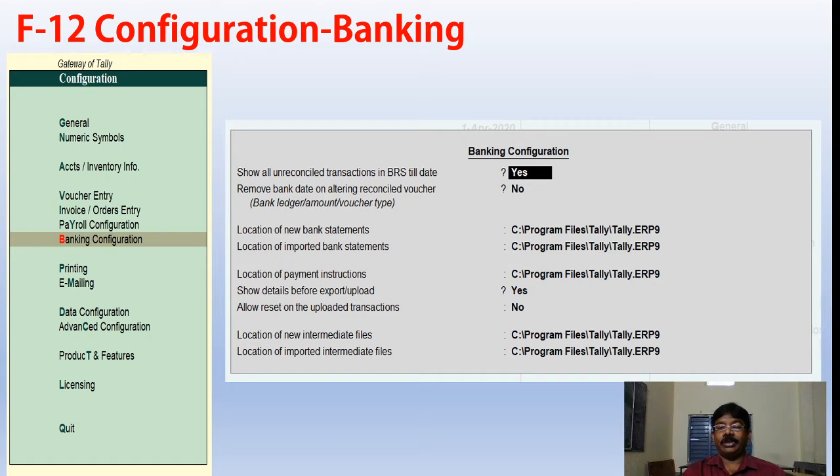And allow reset on uploaded transactions, and location of the imported intermediate files. That's it. These are the locations where we can see all the bank related transactions. This is regarding the banking configuration.